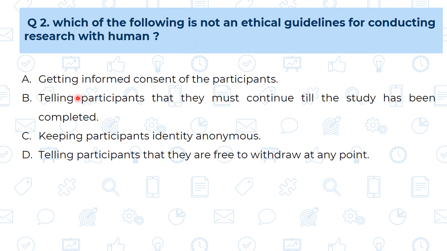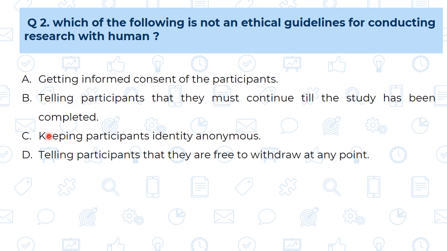So first is ethical. Second, telling participants that they must continue till the study has been completed. Means this is the kind of compulsion made by the researcher to the participants that yes, you have to remain with me till my research process is getting completed. This is not the ethical one. This is unethical, because whenever participant is giving the information to the researcher, it is not like a contract or it is not like a bond. He should be giving the information willingly. That's why this second option is unethical.